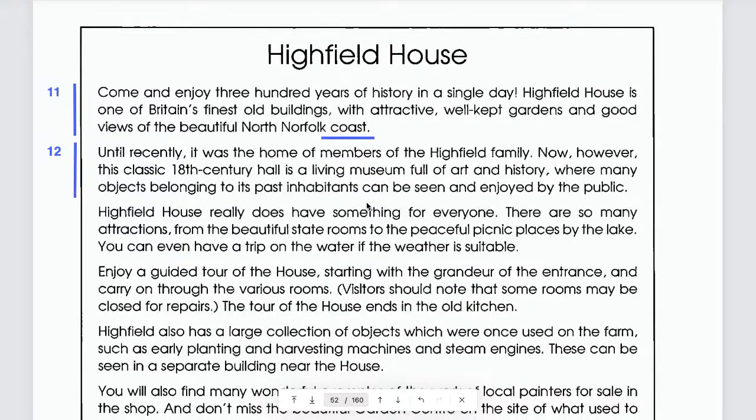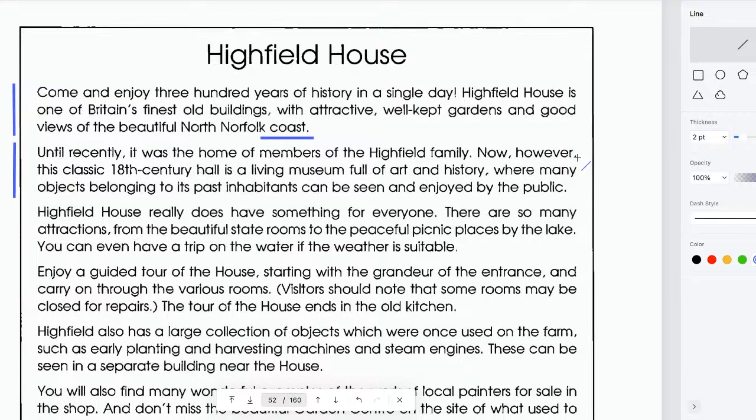Where? There are many objects belonging to this part. Inhabitants can be seen and enjoyed by the public. Yes. So in the second paragraph as well, right? You can see that where many objects belonging to its past inhabitants can be seen and enjoyed by the public. Yes, you can mark that part. Those two lines. And then you can write number 13 there. Okay?